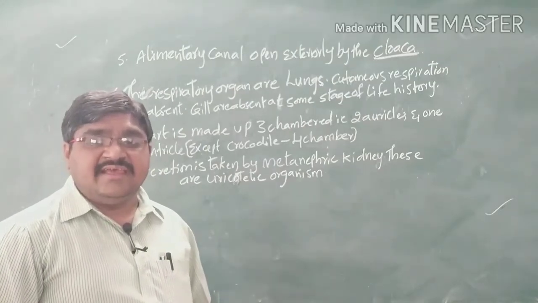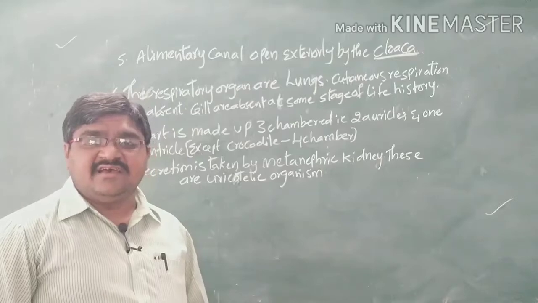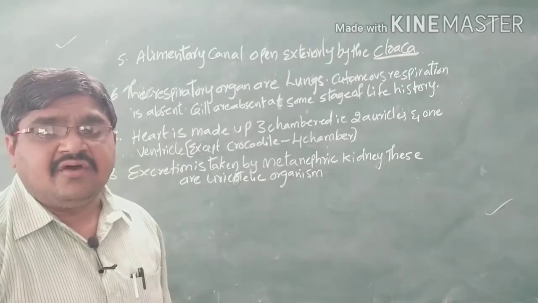And here there are 12 pairs of cranial nerves, except in snakes, which have 10 pairs of cranial nerves.